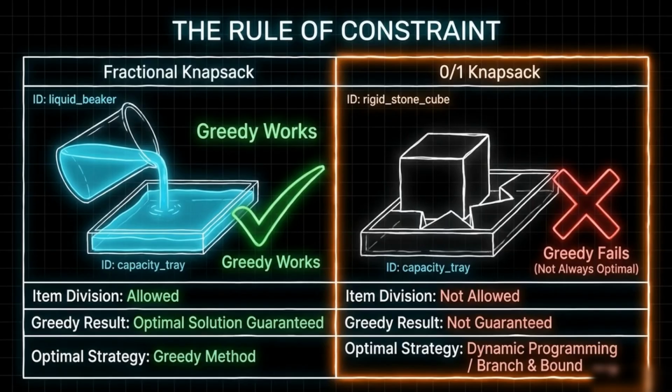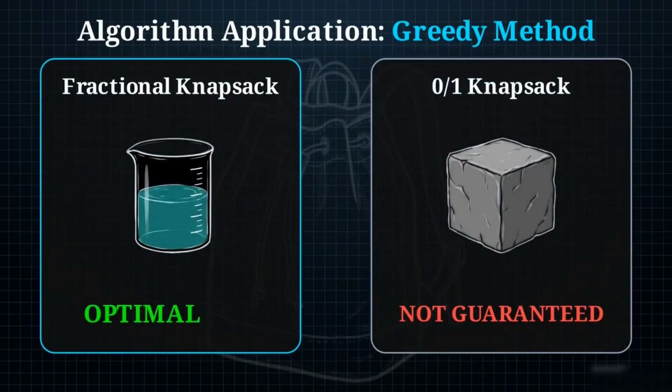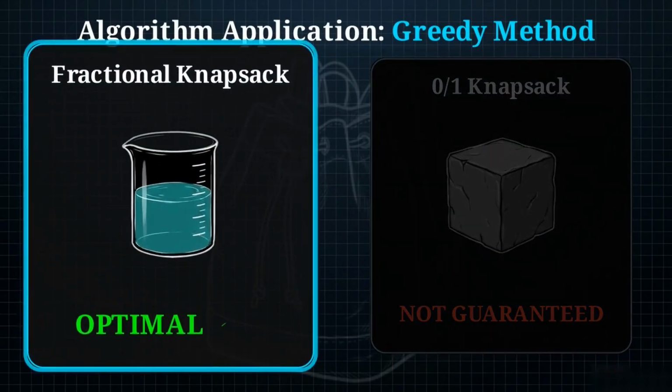This comparison table isolates the rule of constraint. When division is perfect, greedy works. When items are indivisible, greedy fails. Because discrete items cannot be chopped up, algorithms must evaluate entire combinations simultaneously, rather than one by one. To solve the 0-1 knapsack optimally, we must abandon the greedy approach and use mapping techniques like dynamic programming or branch and bound.